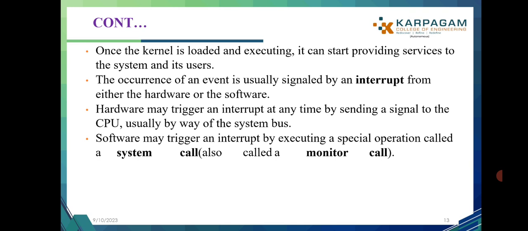The occurrence of an event is usually signaled by an interrupt from either hardware or software. Hardware may trigger an interrupt at any time by sending a signal to the CPU, usually by way of the system bus. Software may trigger an interrupt by executing a special operation called a system call, also called a monitor call.